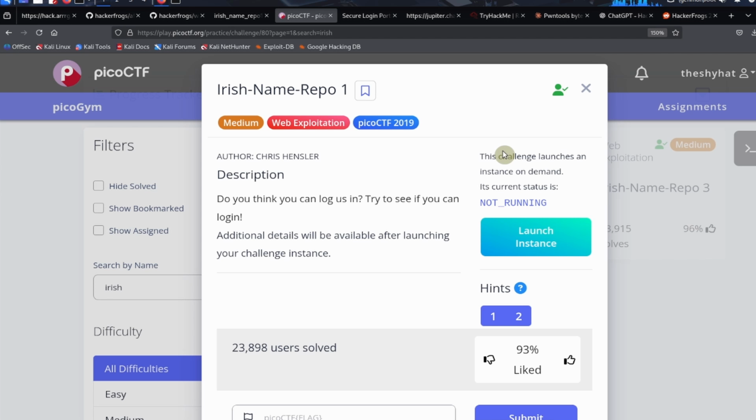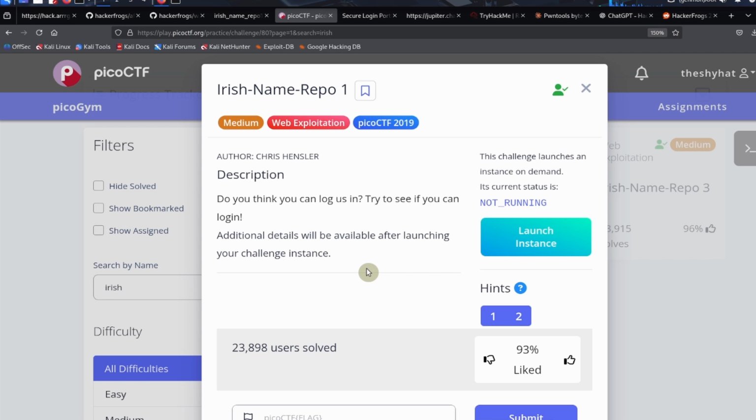Hey everybody, this is a guided walkthrough for the Irish Name Repo 1 Challenge from picoCTF 2019. It's a medium level challenge in the web hacking category. The description says, do you think you can log us in? Try to see if you can log in. Additional details will be available after launching your challenge instance.